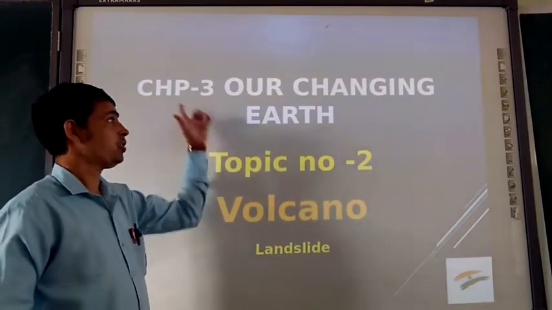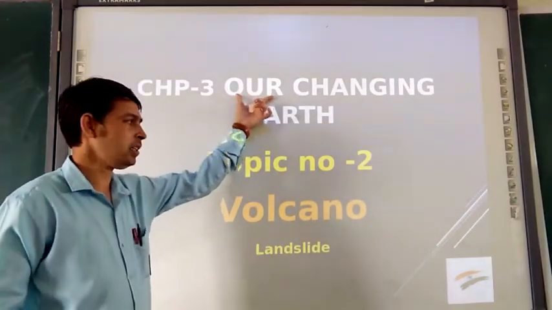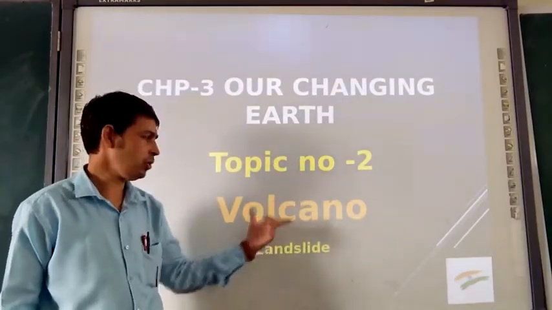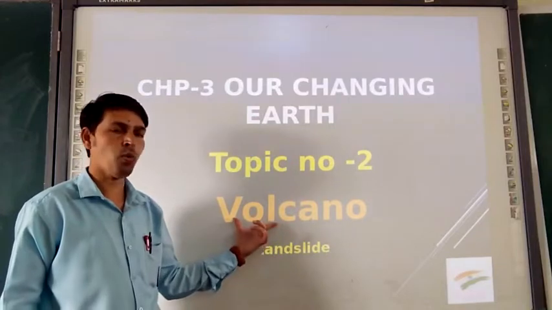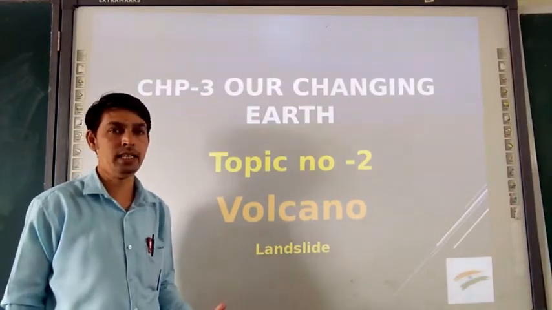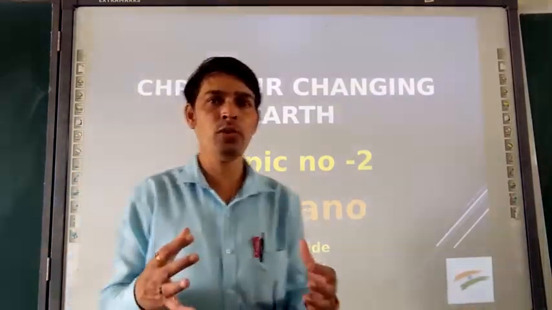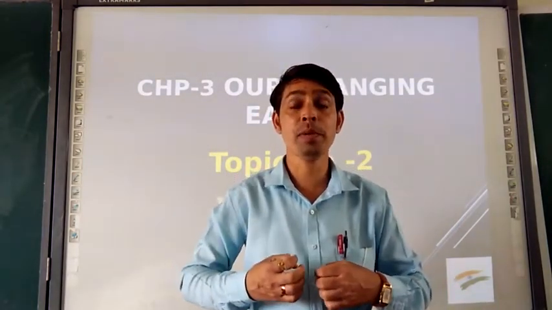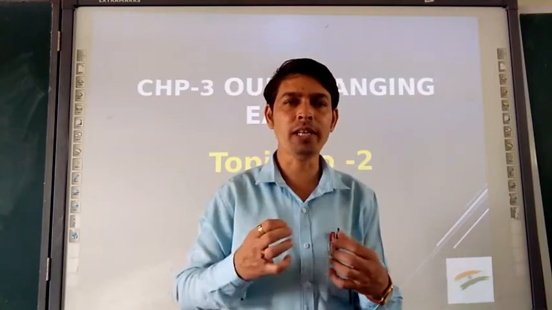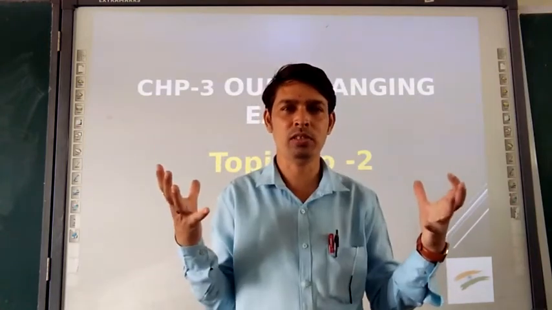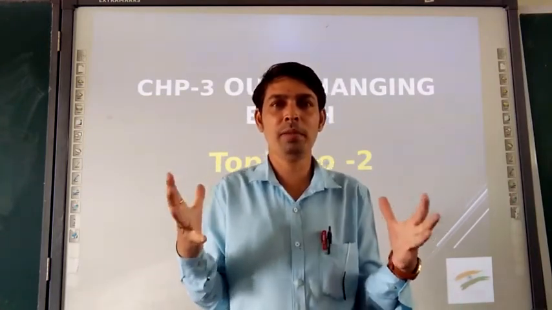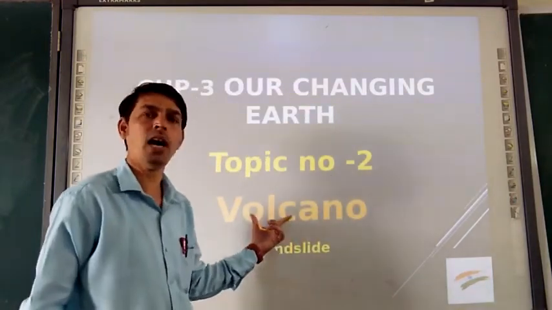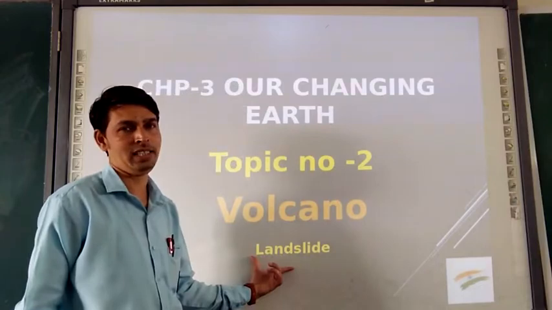So here, chapter number 3, our changing earth. In that, we are on topic number 2. In that topic number 2, we will talk about volcano and landslide. As the word volcano is there, in Hindi we used to speak Jwalamukhi. So volcano means bursting out something horrible, terrifying. Like that, we are going to discuss first about volcano. After that we will talk about landslide.